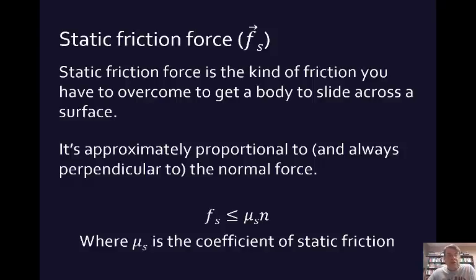To get it moving, you're going to have to do just a little bit more than this constant times the normal force. So if you can't get it moving, then the force that is exerted is less than or equal to this number, mu s n, the normal force. Once you get past that number, then you're going to be able to move it. But any force less than that is going to keep you from moving it.